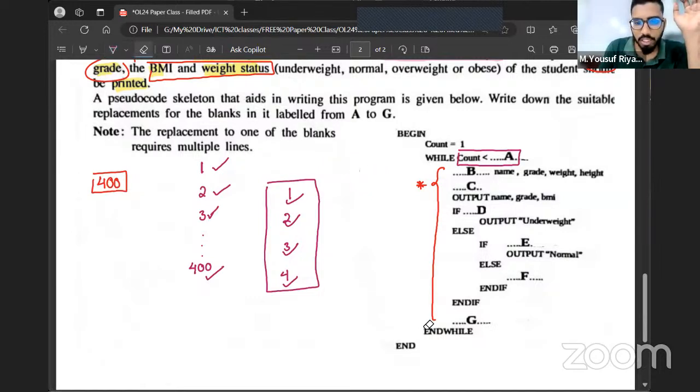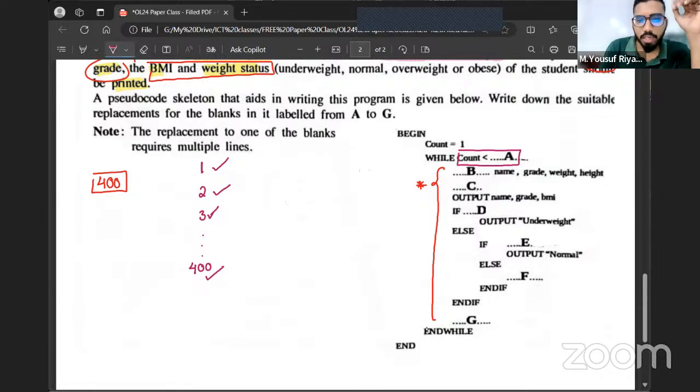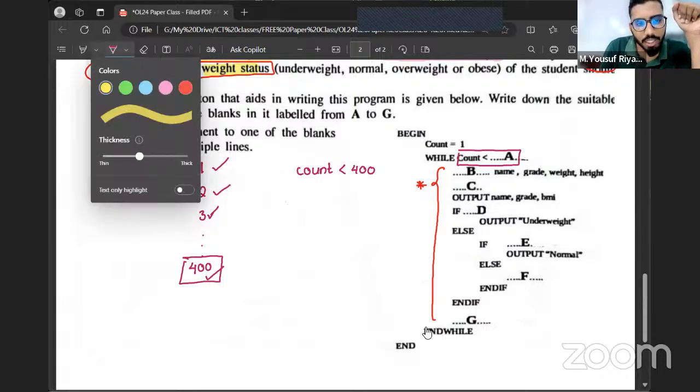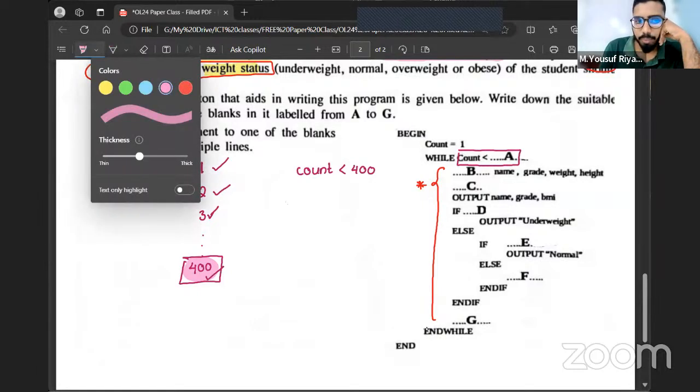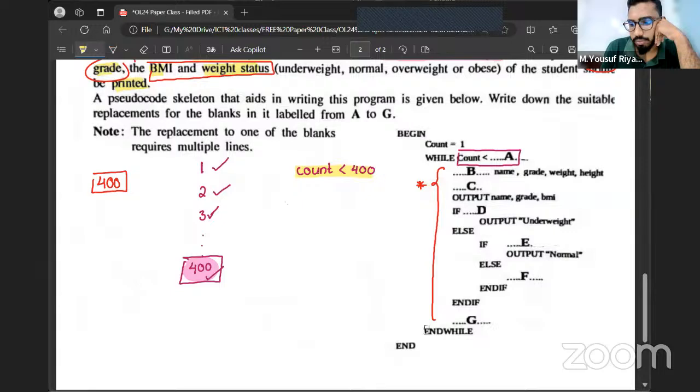Anyways, let's ignore that. That's not necessary for us. Now, we want this loop to continue when the value of count is 400. Now, tell me, if I replace A with 400, for example, if I put the condition while count is less than 400, and now let's say the value of count is 400, will the loop continue? No, the loop will not continue. The reason is because when you check is 400 less than 400, it's going to give you false. So you all know a while loop stops when the condition is false.